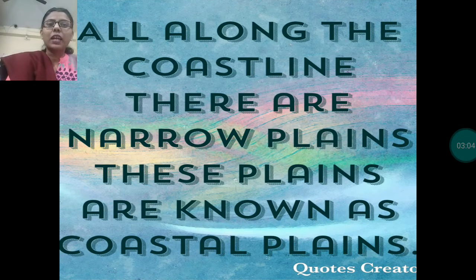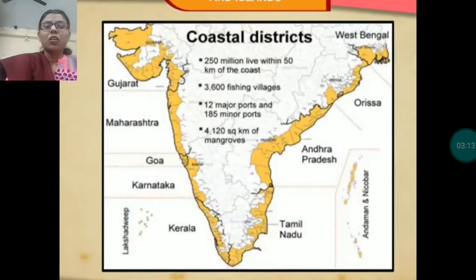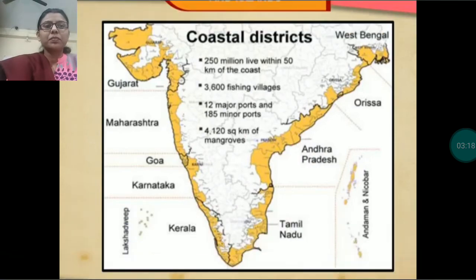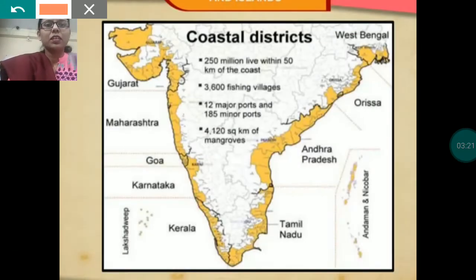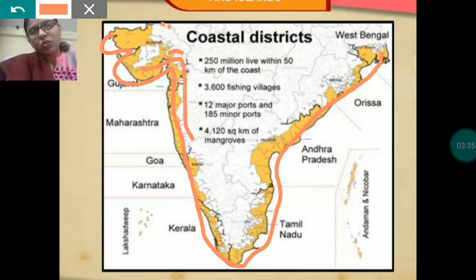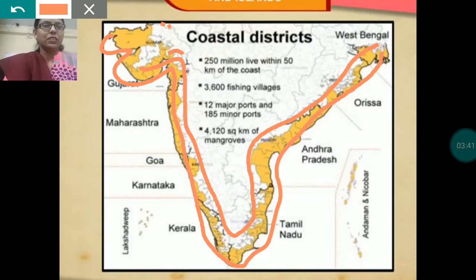All along the coastline there are narrow plains. These plains are known as coastal plain. Okay, when you will see along the coastline, here you can see these are the coastline. This black line, this red line is showing the coastline here, and all along the coastline this yellow color portion, you can see the yellow color portion all along the coastline. These are known as the coastal land, coastland.